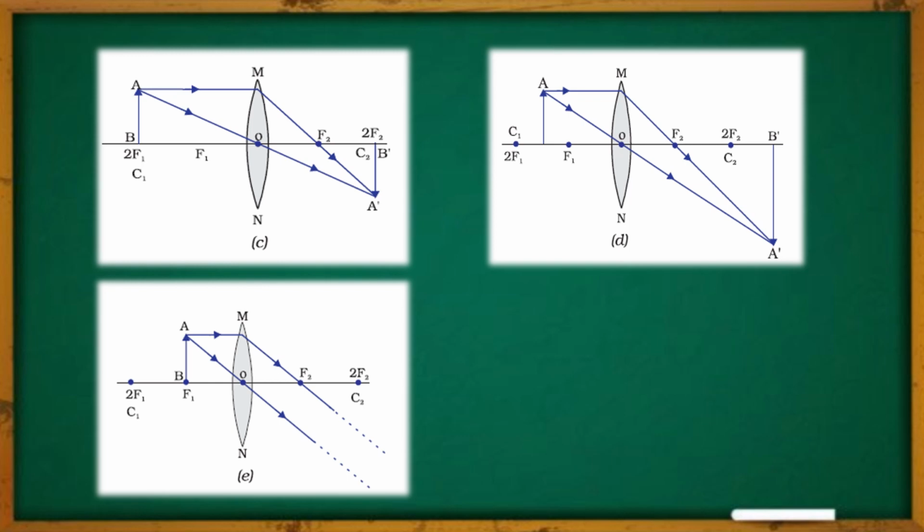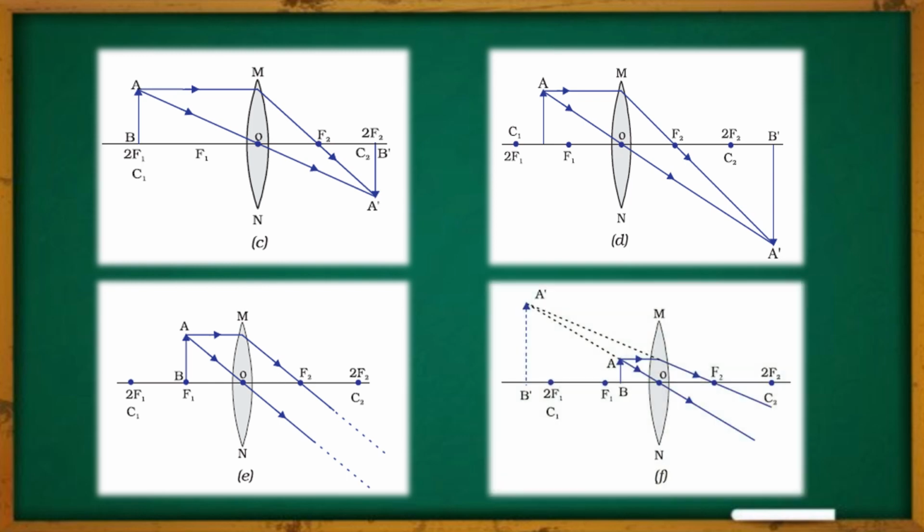Now let us know about the last case of image formation in the case of a convex lens. Here, whenever the object is placed between F1 and O, means optical center and focus F1, then where will the image be created? Now as you can see, the ray of light which is moving parallel to the principal axis after refraction is passing through F2. Another one which is passing through the optical center remains